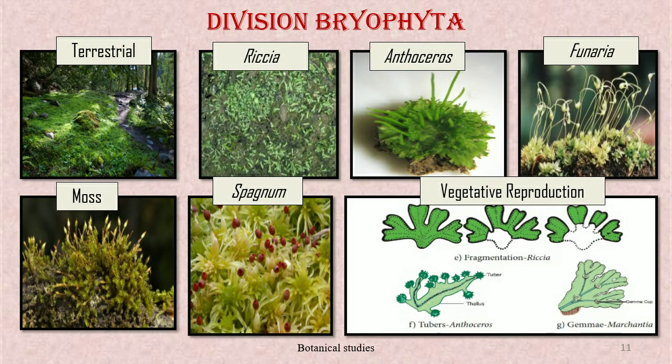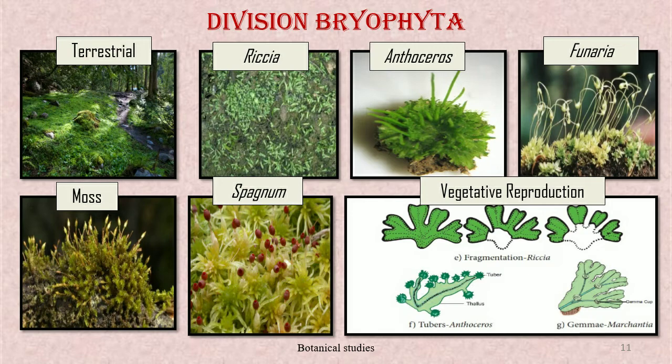Division Bryophyta. It is the second division of subkingdom Cryptogams. Now let us discuss the characters of division Bryophyta. Common examples of bryophytes are Riccia, Anthoceros, Funaria, that is moss, Sphagnum, etc. They are the non-vascular mosses and liverworts that grow in moist shady regions. They are called amphibians of the plant kingdom because these plants live on soil but are dependent on water for sexual reproduction. Bryophytes are found to grow during the rainy season on damp soil, rocks, walls, and shady habitats.